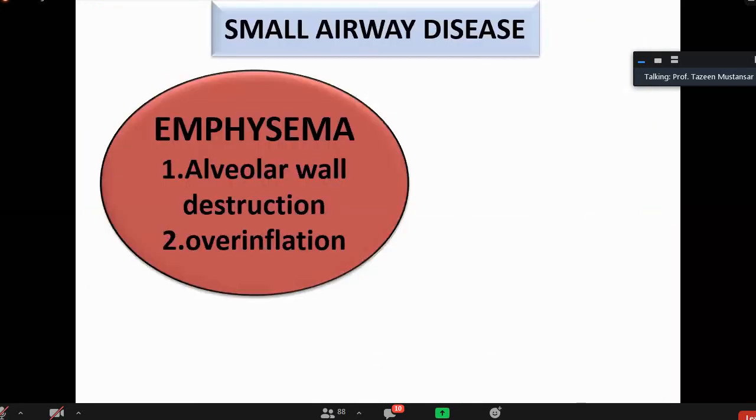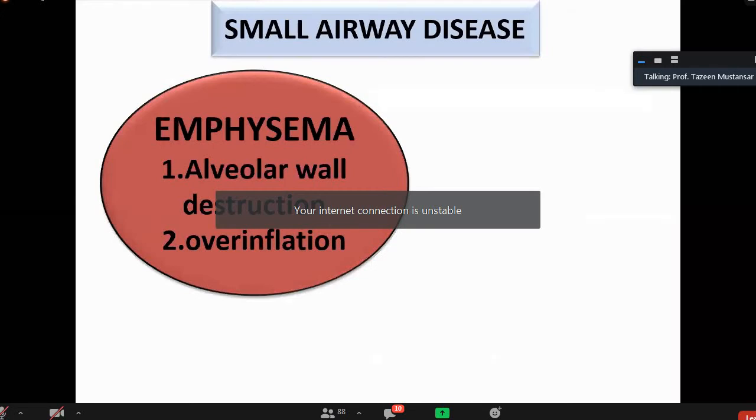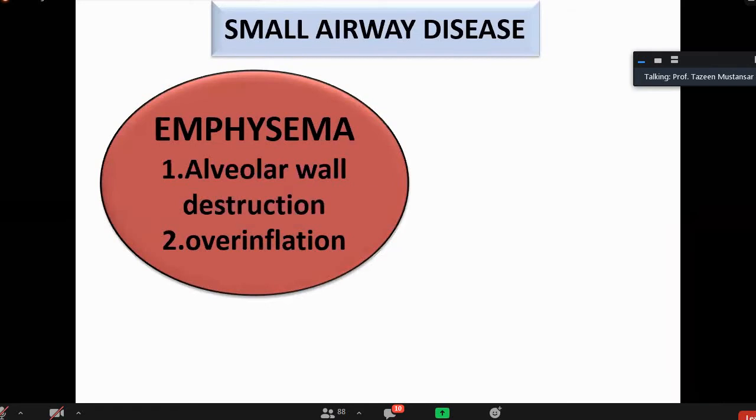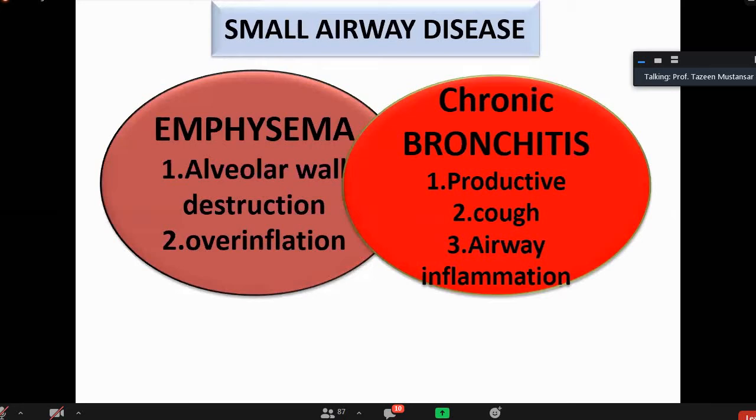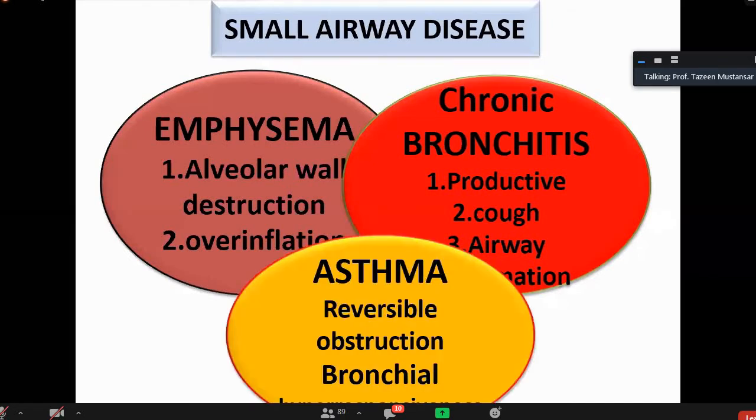We will see it when we will be describing the pathogenesis. Then chronic bronchitis: there will be productive cough, the airway will be narrowed, there will be inflammation of the airway. And then is the asthma. There will be reversible obstruction, and there will be hyperresponsiveness of the bronchi to any external or internal allergens. Okay.